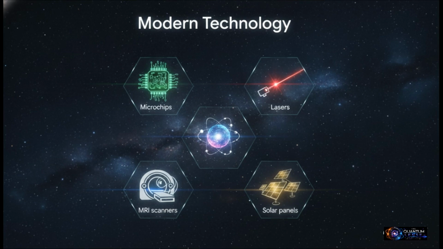Think about it. Lasers only work because electrons are jumping between exact, specific eigenvalues. Solar panels, MRI machines, the microchips inside the screen you're literally watching this on, even the mind-bending potential of quantum computers. The whole shebang is entirely powered by this underlying quantum math.